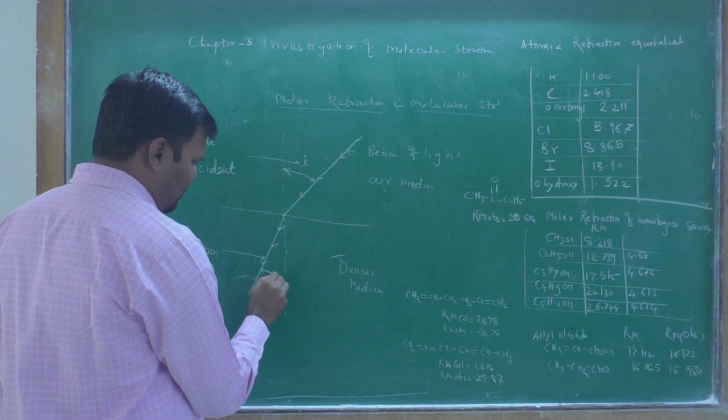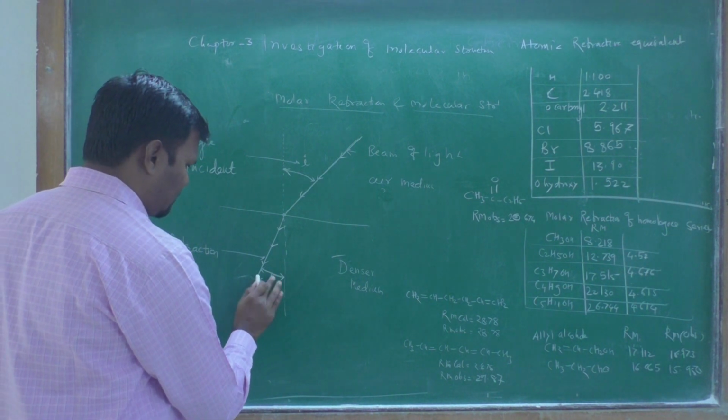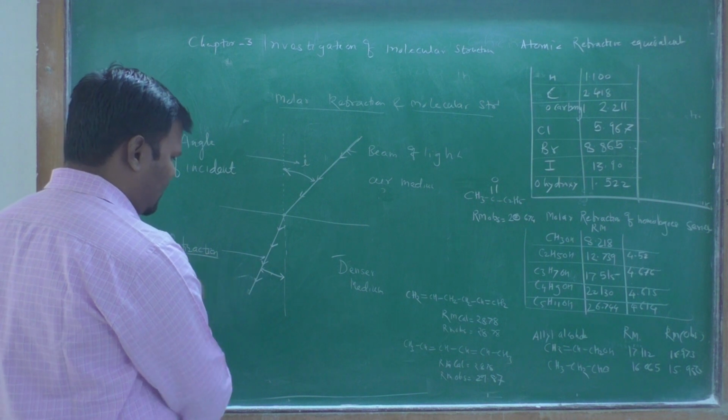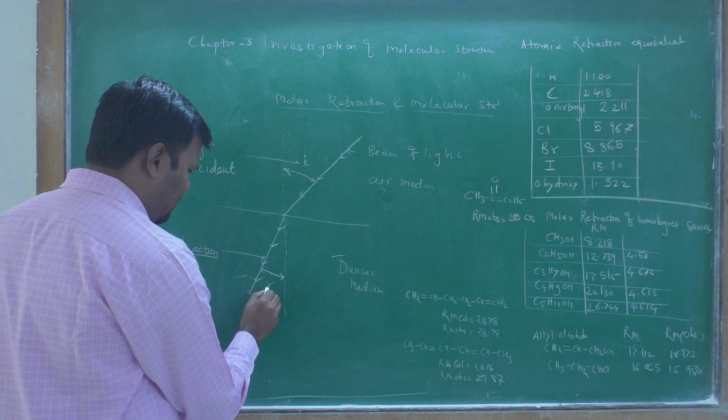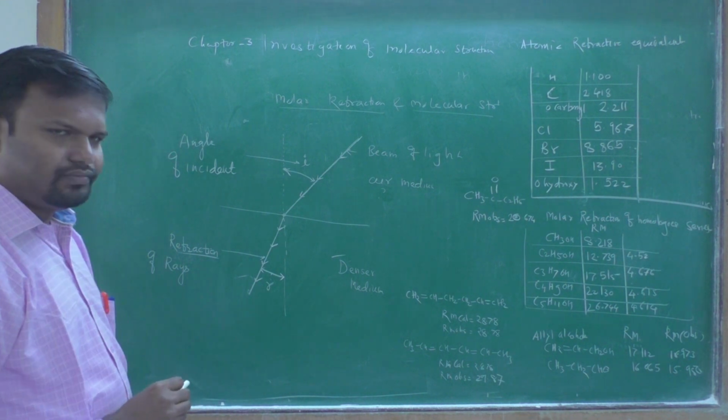Now the rays are bent, and that bending is called refraction. This angle we consider as the angle of refraction.